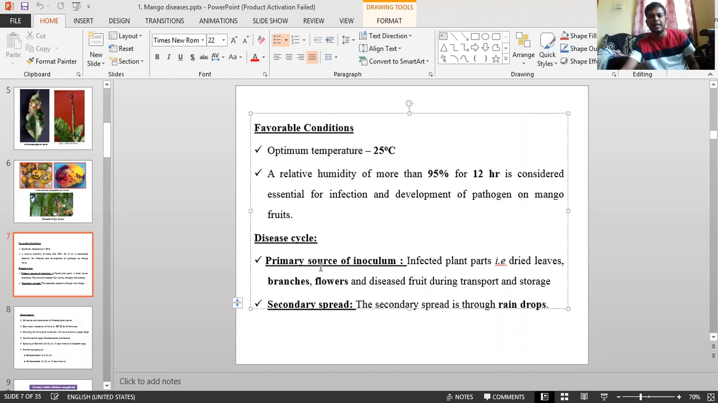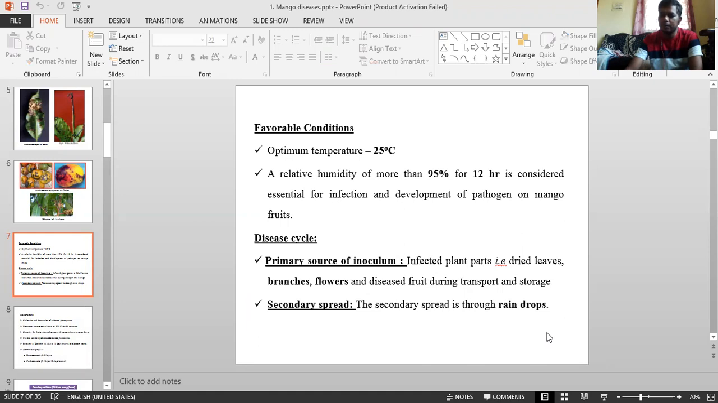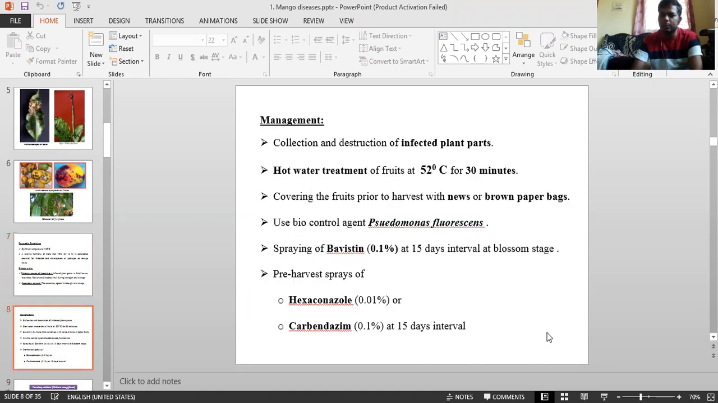And coming to the disease cycle. The primary source of inoculum is infected plant parts, that is, dry leaves, branches, flowers, diseased fruits. You already know that. And second is spread by raindrops. Raindrops are the major thing. This is regarding the favorable climatic conditions.